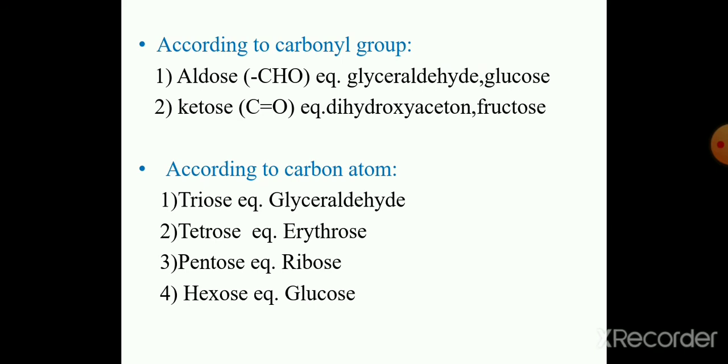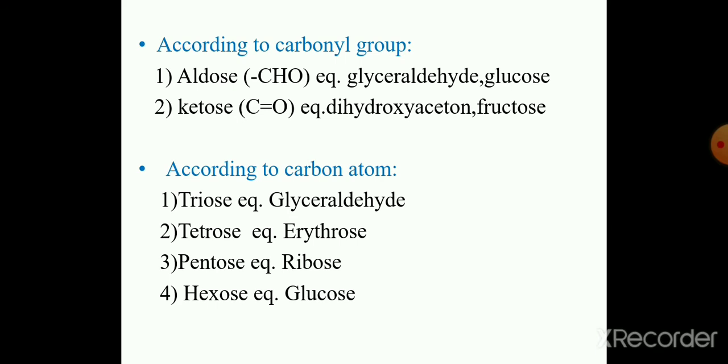The first is according to the carbonyl group: monosaccharides are divided into aldose and ketose. First, aldose, with the group CHO. Here the functional group present in the monosaccharide is aldehyde. Examples: glyceraldehyde and glucose.